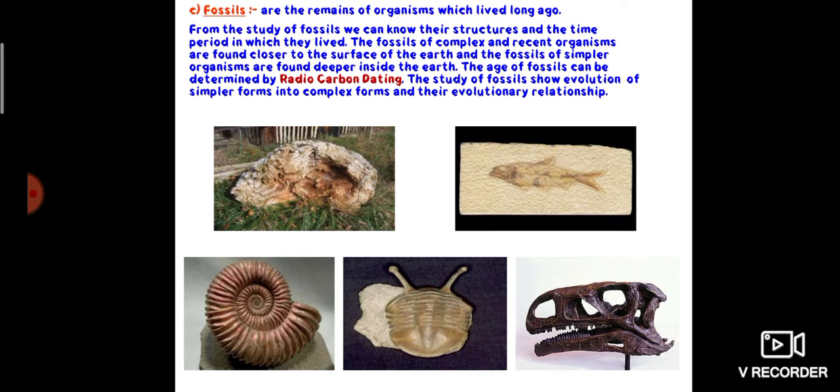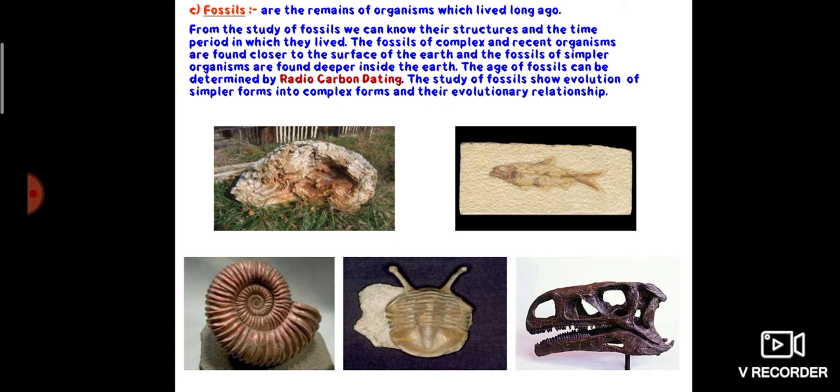Okay, so the recently died organisms and the complex organisms can be found closer to the earth's surface, whereas the simpler organisms are found deeper inside the earth. These also provide an idea about the age of the organism. Now, the age of fossils can be determined by radiocarbon dating. The process for determination of fossil age is called radiocarbon dating.